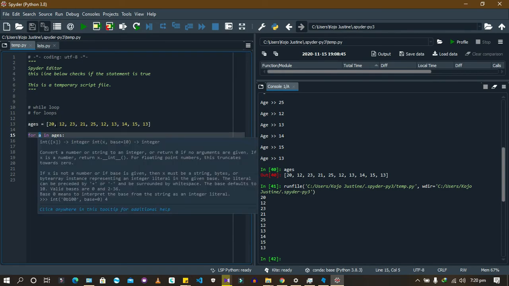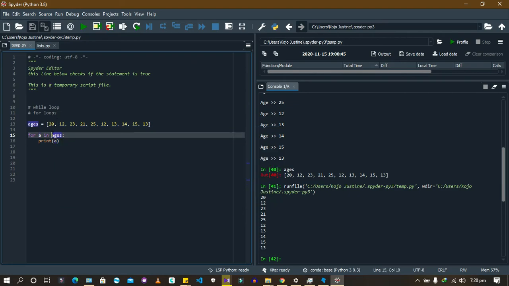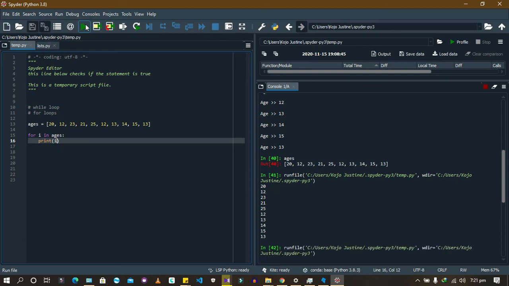Now, a is not constant. You can change a to i, print i, and it will still give you the same thing. You can change it to q. I used to think they were constants the time I was learning, but I realized that they're not constants. You can change it to any variable.